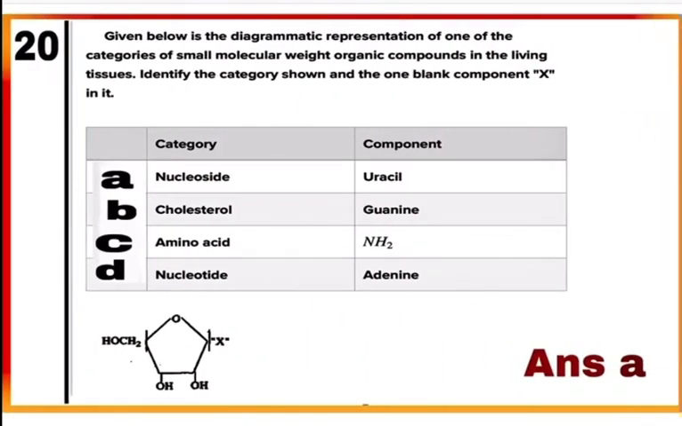Question 20. Given below is the diagrammatic representation of one of the categories of small molecular weight organic compounds in the living tissue. Identify the category shown and the blank component X. The given representation is of a nucleoside where ribose sugar is present with X attached to it, and here X, as per the option given, is uracil, found in RNA. So here mark A as the correct answer.